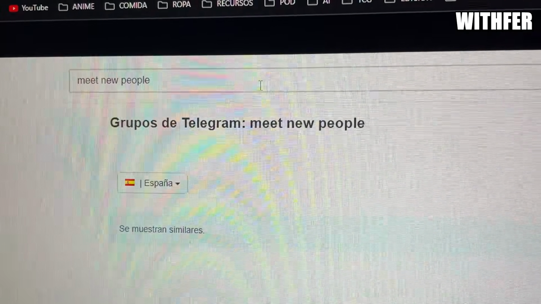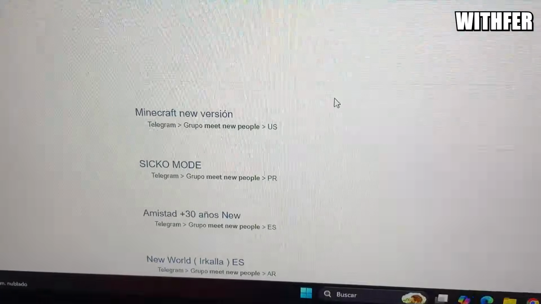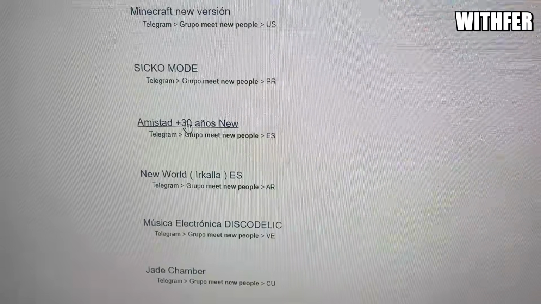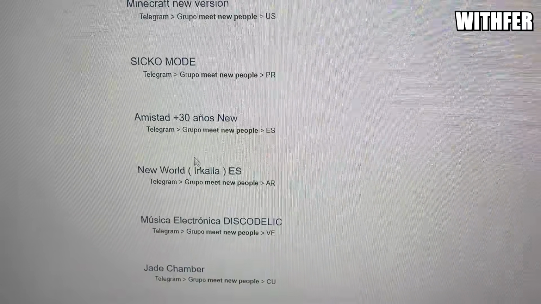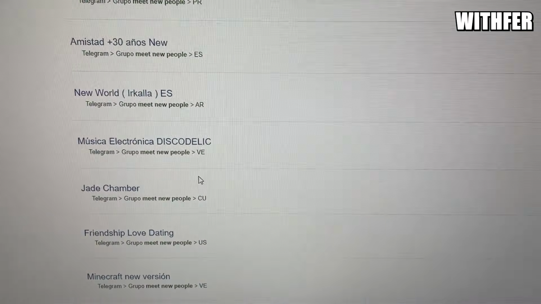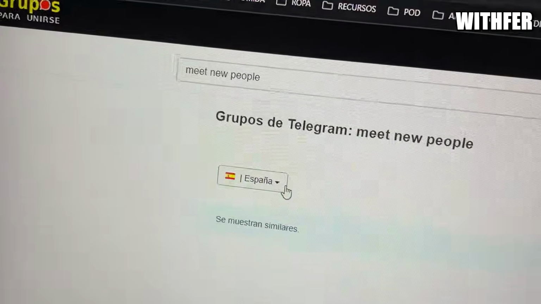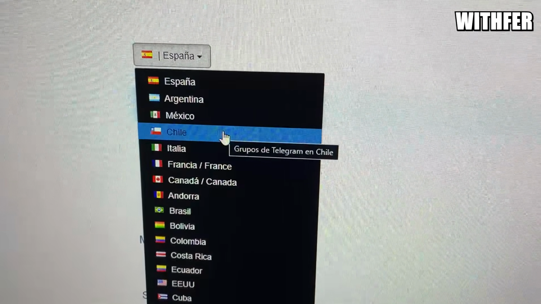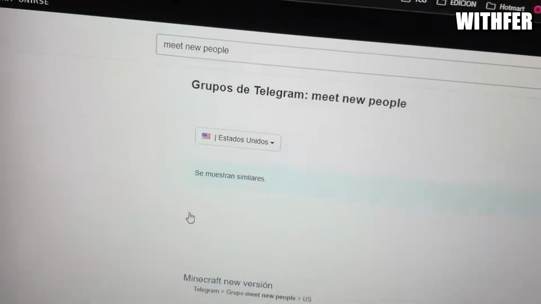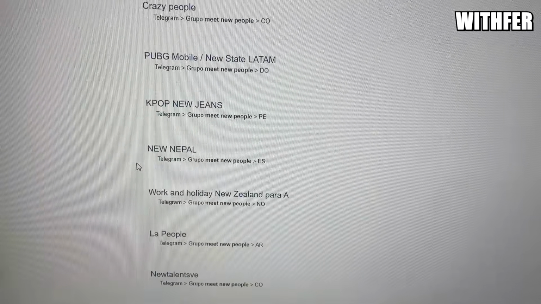You have a search bar, and you can write for example meet new people, and you can find different topics. Friendship, over 30 years old, new world. This is in Spanish and in English. You can filter here, for example you can put USA, and you can find different groups in your country.